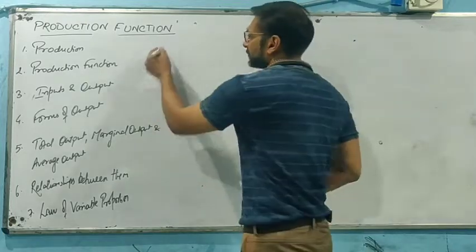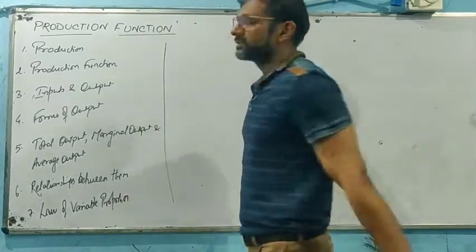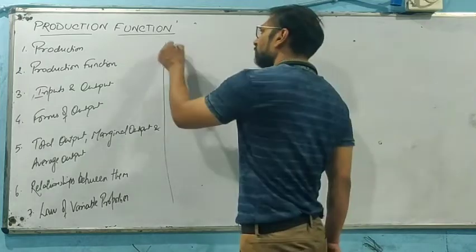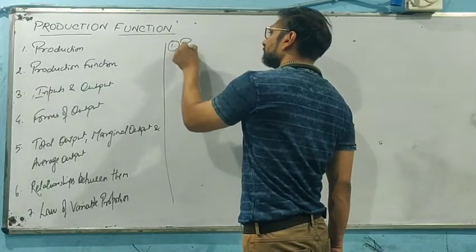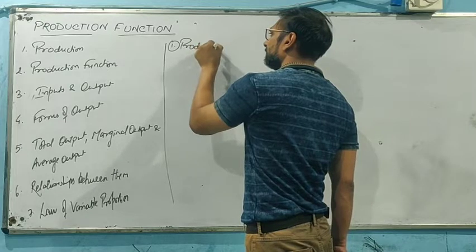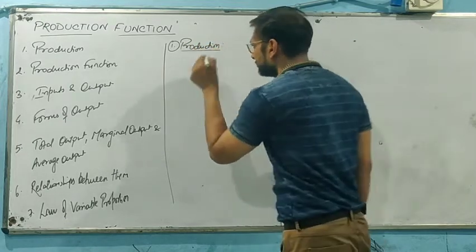So starting first of all, the concept of production. What do you mean by the term production?